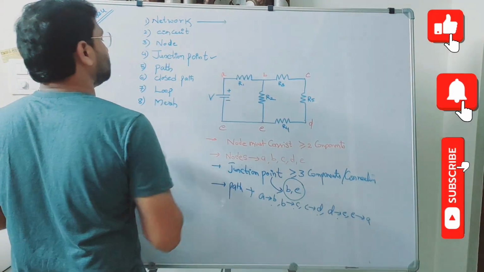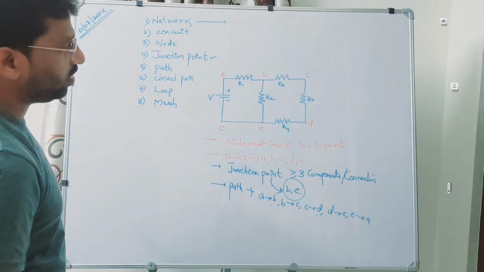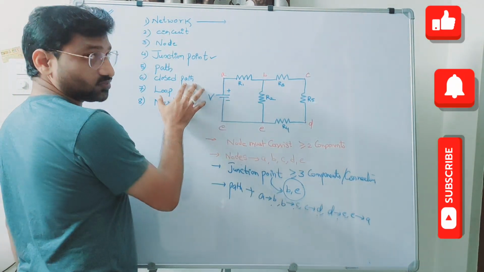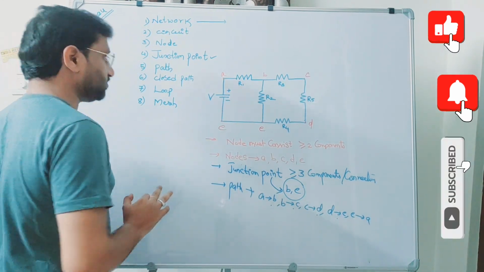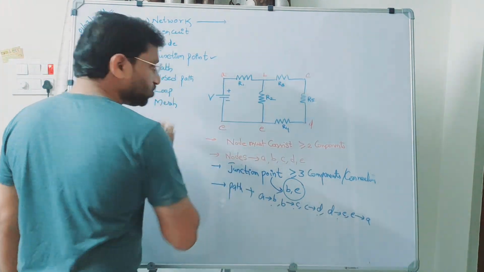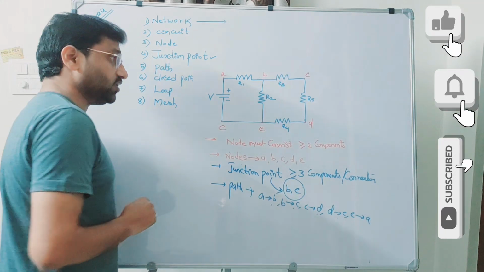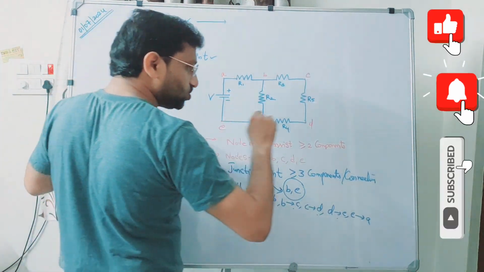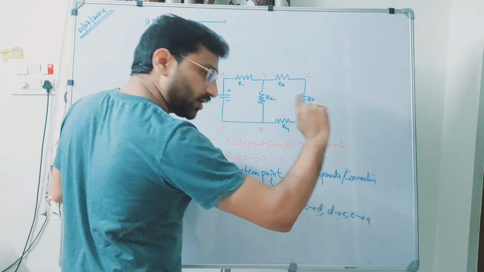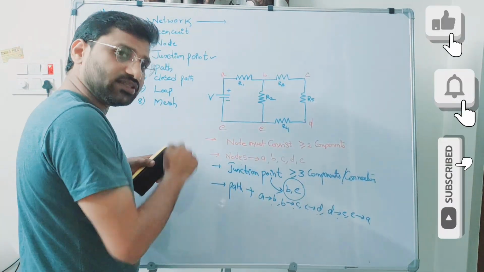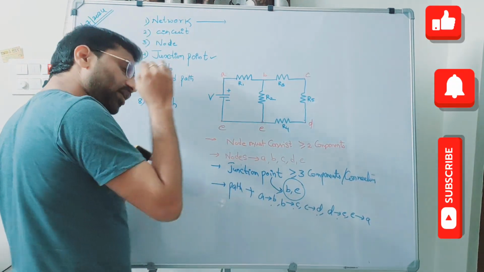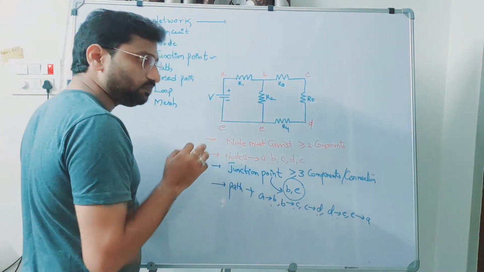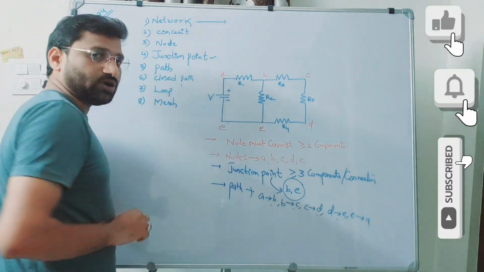Now the 6th one is closed path. What is a closed path? The name says it is a path. That means it's a connection between any 2 components. It is a closed one. That means the way should go forward and come back and should end at the same point. That means the starting point and ending point of the path, if it is the same, then that path can be called as a closed path.